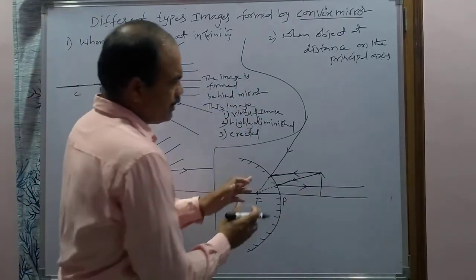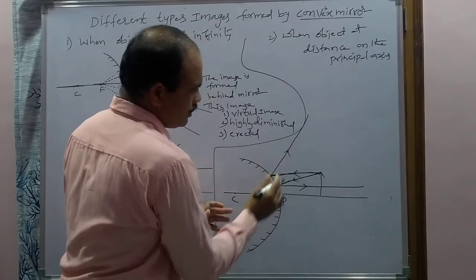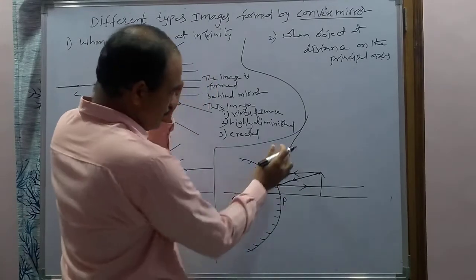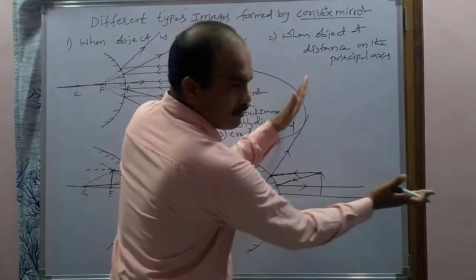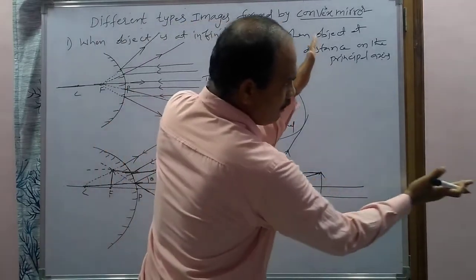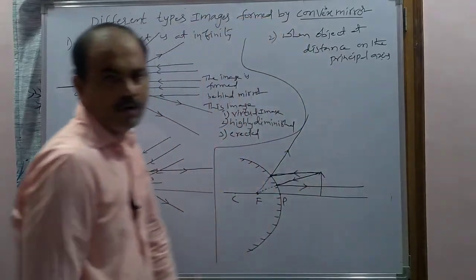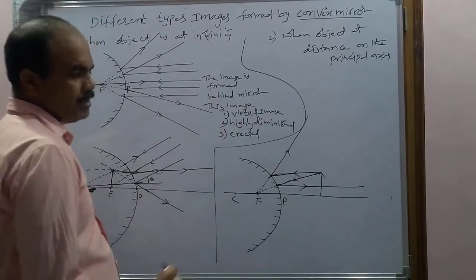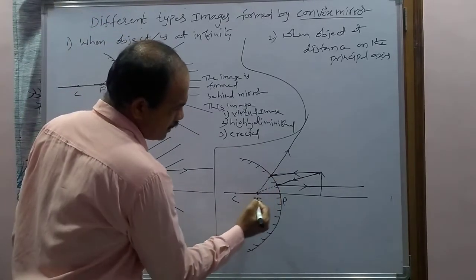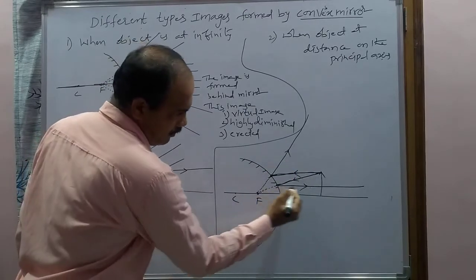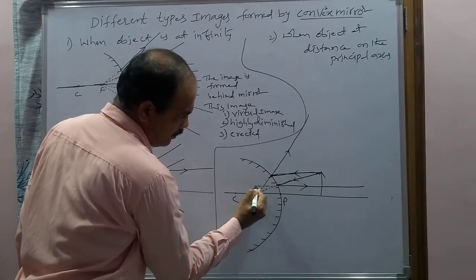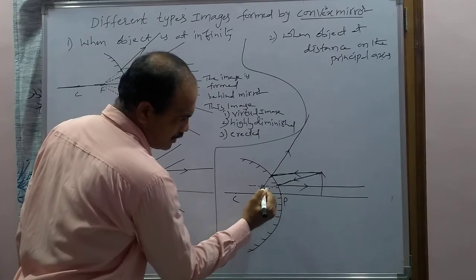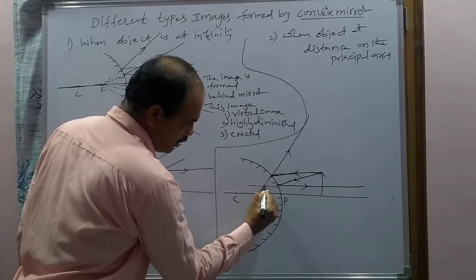Now when we observe the reflected ray, the arrow mark is outward. So this is the reflected ray corresponding to this incident ray. When we observe these two reflected rays, they never intersect. When they are moving away from the mirror, the distance between them increases. So to form the image, what do we have to do? We have to extend this reflected ray back. When they are extended back, where is the image formed? Here the image is formed, because when the reflected rays are extended back, they intersect here.